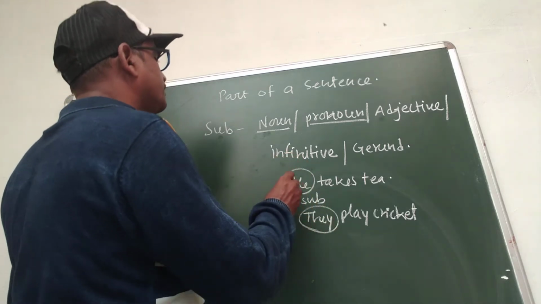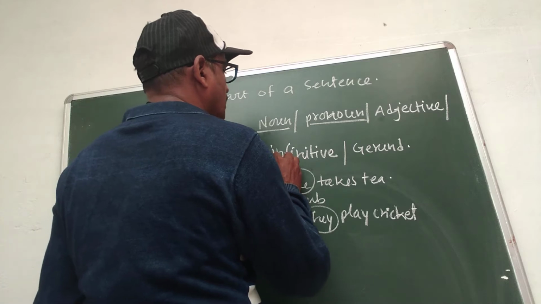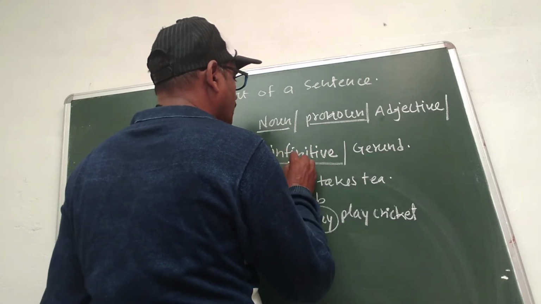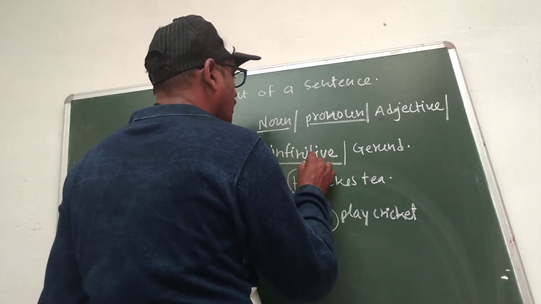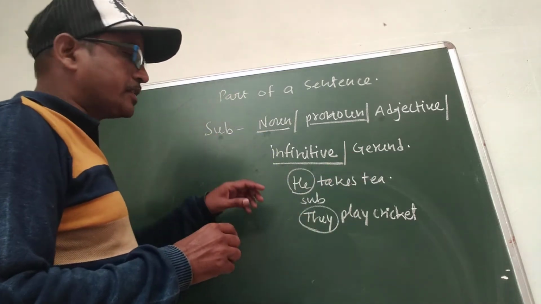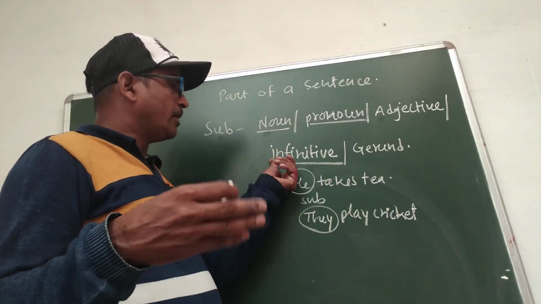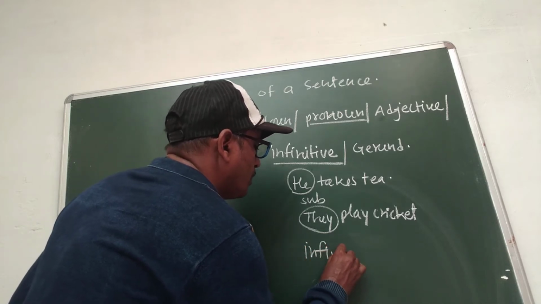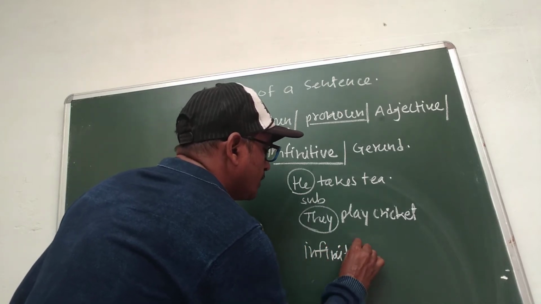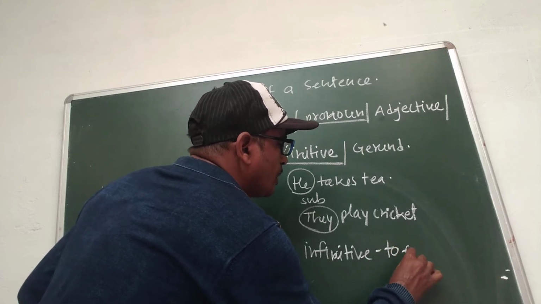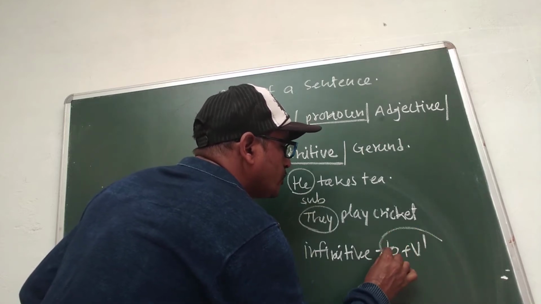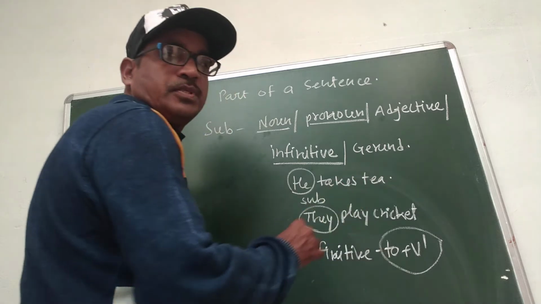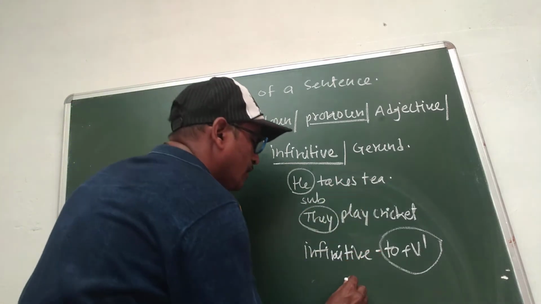The other word that can be used as a subject is infinitive. Infinitive means to plus verb's first form. It can also be the subject of a sentence.